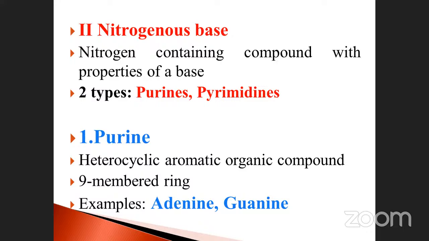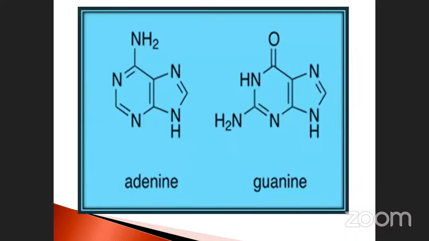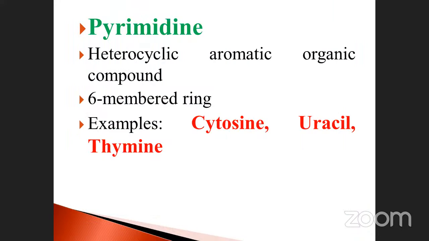Purine comes under the heading of purines: adenine and guanine are present in it. Pyrimidine, see that one: cytosine, uracil, and thymine are also there. Once again, let me repeat for you.